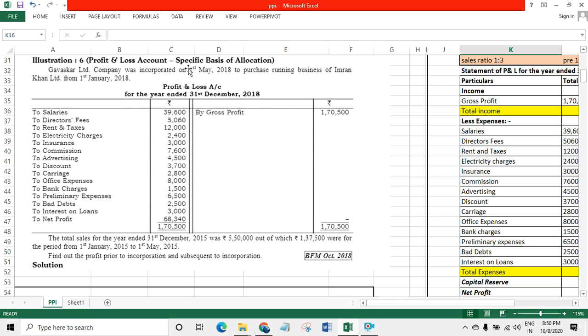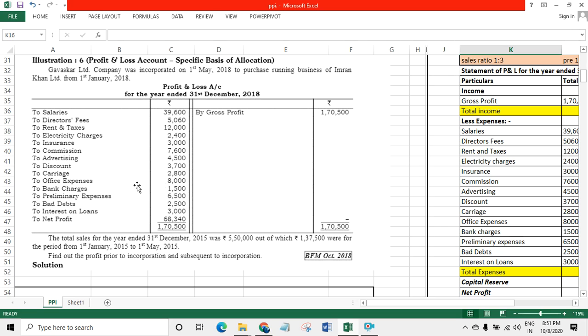So we got the registration of the new company Gavaskar Limited on 1st May 2018 and we acquired the business on 1st Jan. So how many months have we taken for registration? January, February, March, April, because on 1st May we got the registration. So 4 months will come in the pre-incorporation, and the remaining months up to 31st December, see, the P&L account ends on 31st December. From 1st May till 31st December you have 8 months. 8 months will be post-incorporation.